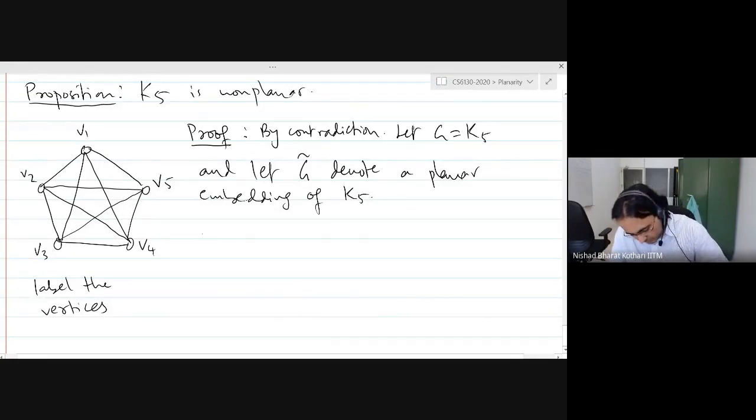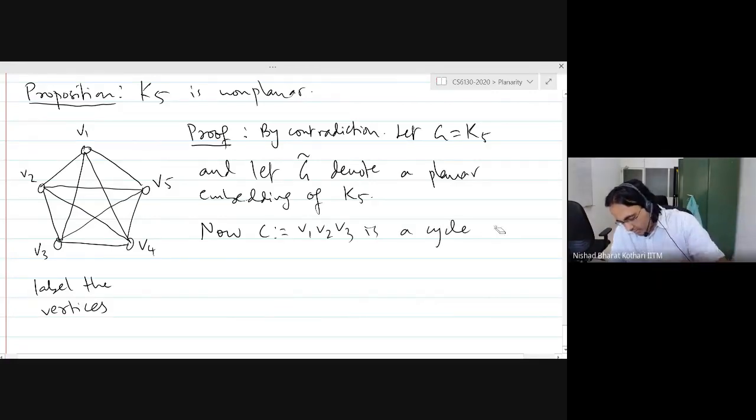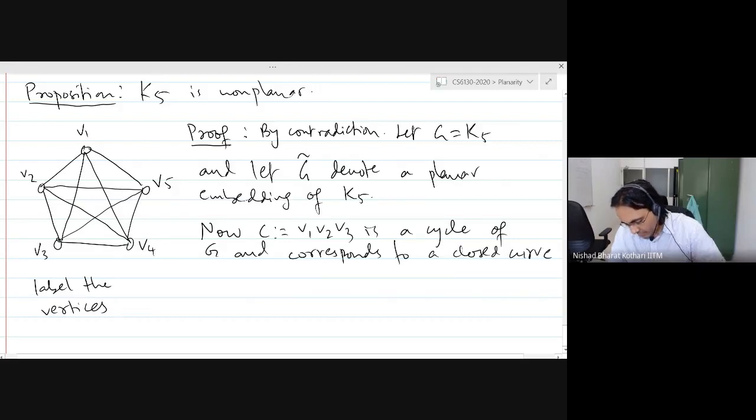Now C equal to V1, V2, V3 is a cycle of G and corresponds to a closed curve. Let's call it C tilde in G tilde.